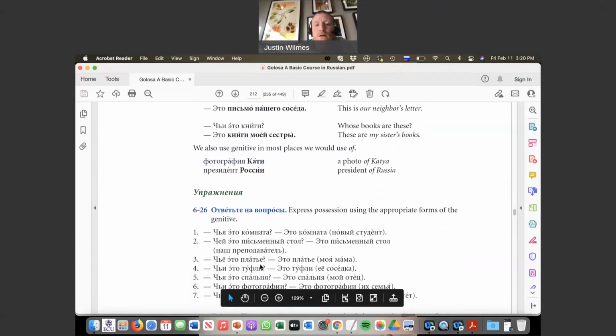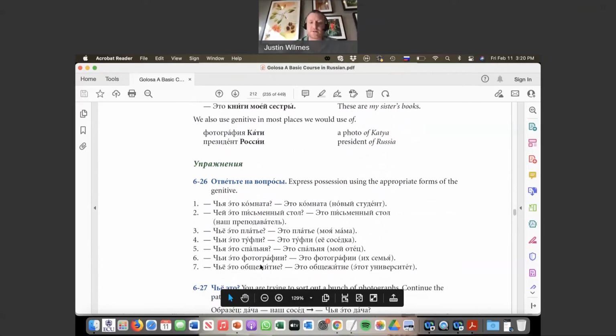Okay. Let's go ahead and give this a try on 626. So express possession using the appropriate forms of the genitive. Just going to do a couple here, but hit pause and see how many you can get through, and then we'll take a look.